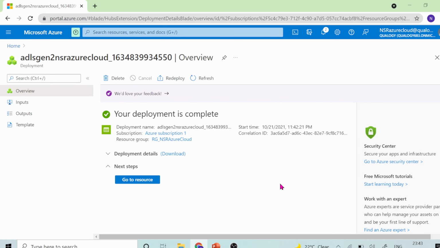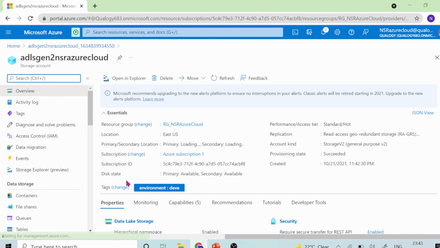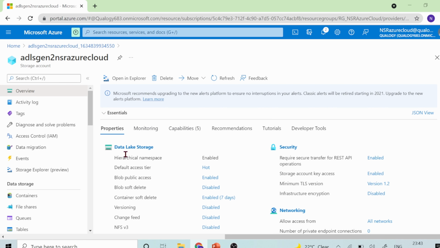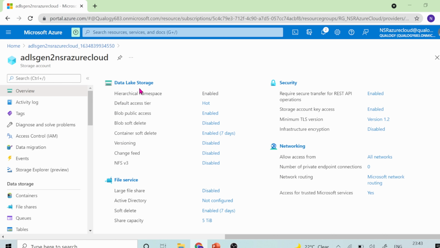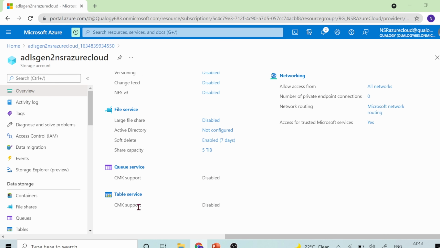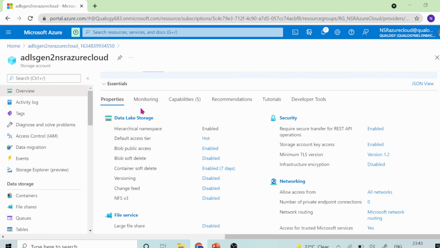Now the deployment is complete. We can directly click on go to resource. Let me just minimize this. If you can see here, we have different kinds of services like blob. Under the blob, we had blob service, file service, queue service, and table service. Similarly, since this is for Gen 2, we'll be having data lake storage. Here you can see hierarchical namespace is enabled. For blob, it will be hierarchical namespace disabled. The default tier is hot. These we haven't changed, so these are all the default settings. Let me click on this data lake storage.